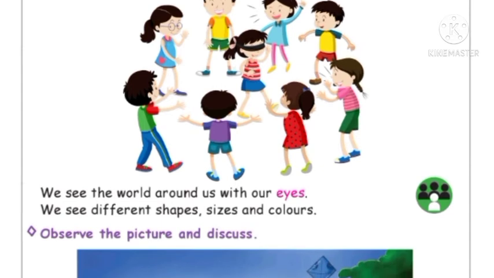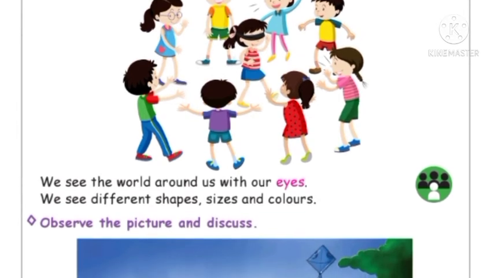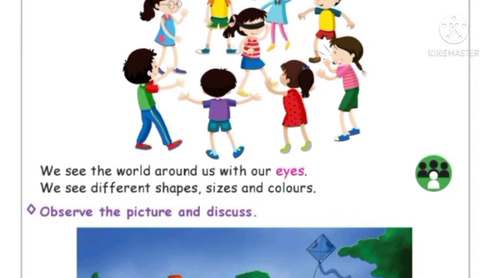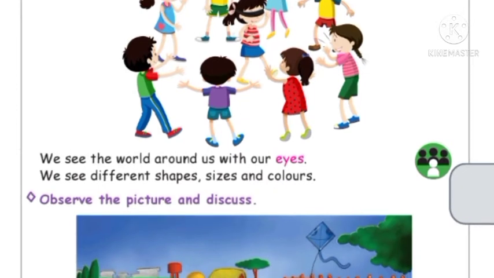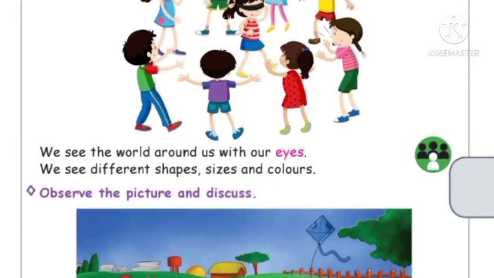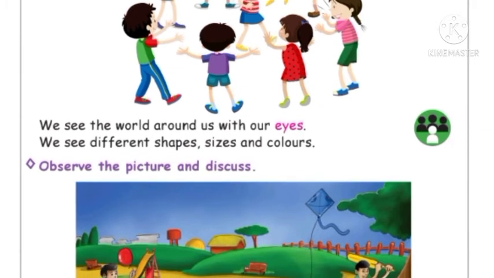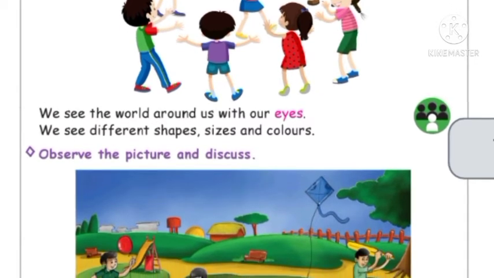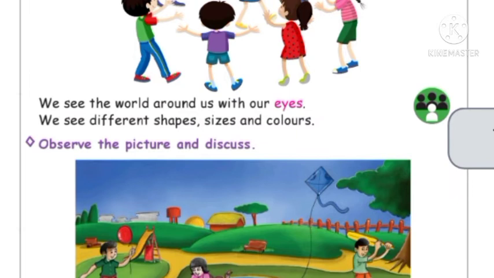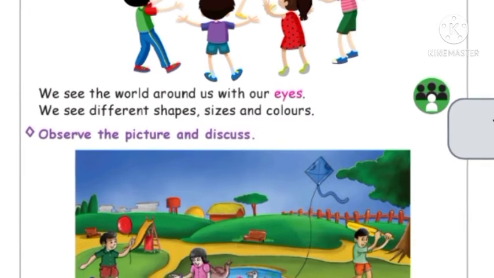Here one game is there, children. What you have to do is blindfold yourself and your friends should move around you while they make the sounds of different animals. You have to identify the animals by the sound. Indicate the direction of the sound by pointing, and you have to say from which side that sound is coming.